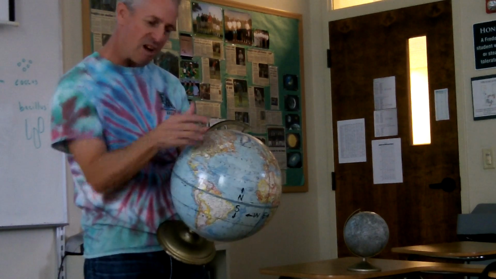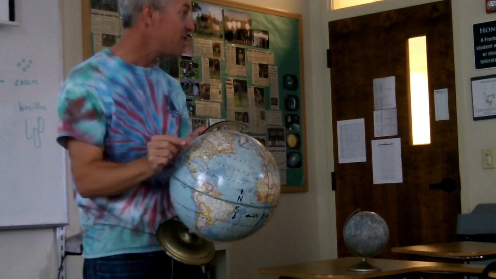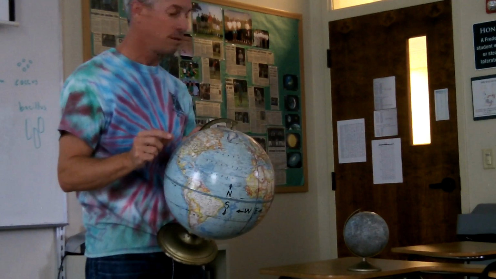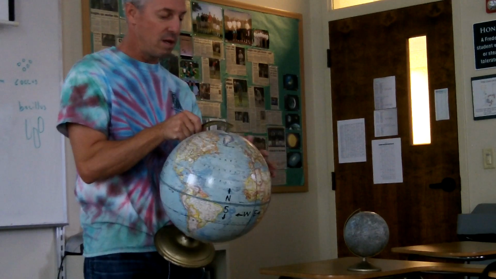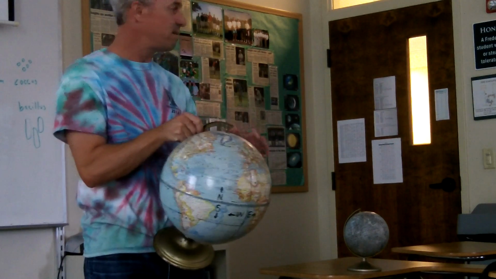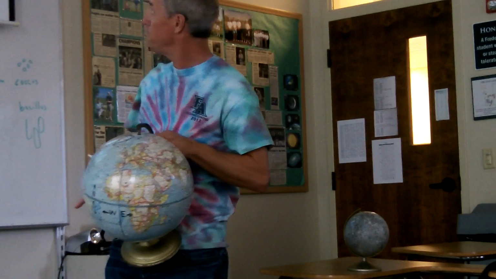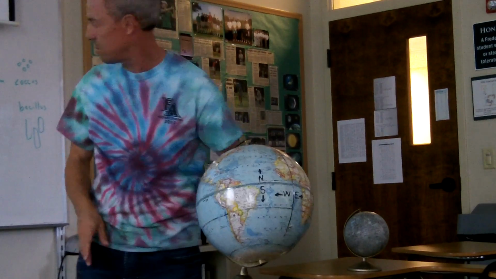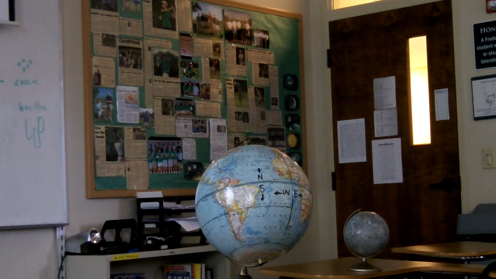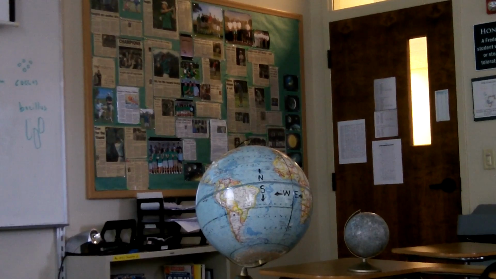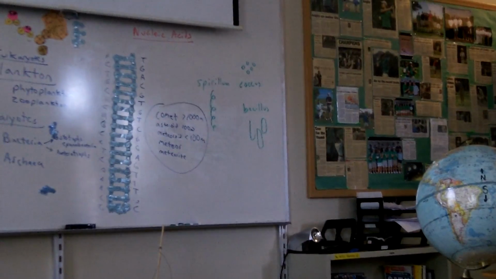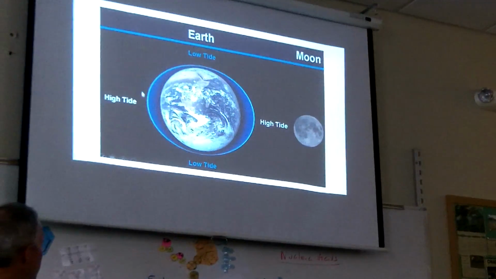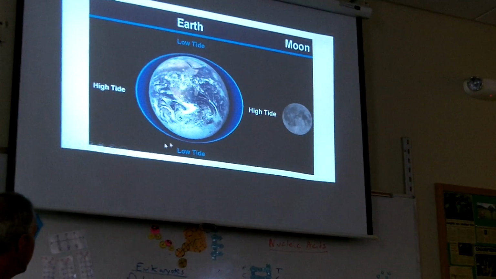The bulge is small compared to the size of the Earth, but it's there. But isn't there a bulge on every side? There's a bulge on this side and a bulge on that side. There's not a bulge here and here. You see the diagram there? Does that make sense? So as the Earth turns, you get 2 high tides and 2 low tides a day. So as the Earth turns, you go through high tide, you go through low tide, you go through high tide again. And then low tide again.